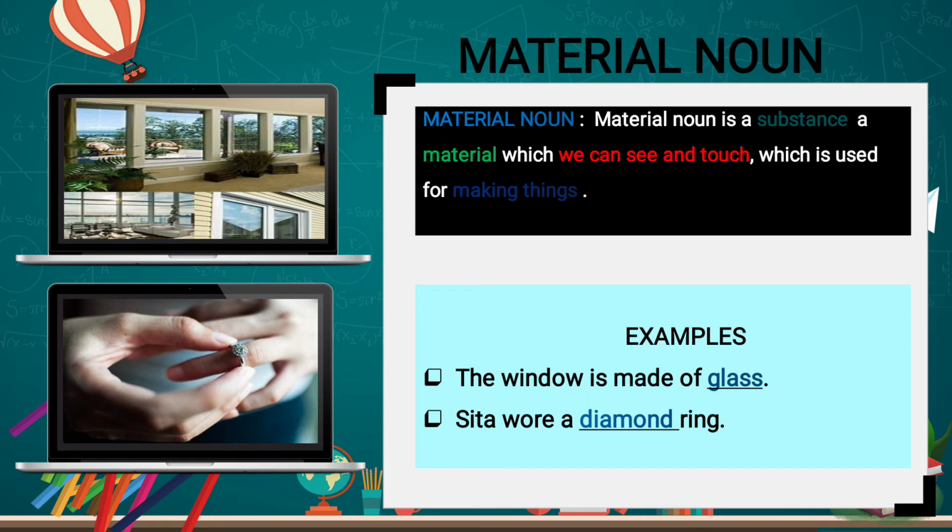Second is, Sita wore a diamond ring. Sita is also a noun. Which noun? It's a proper noun because it is telling particularly about Sita. Ring is also a noun and diamond is also a noun. But which is the material? Ring is made up of what? Here the ring is made of diamond. So that's why diamond is a material noun. It can be gold also, it can be silver also, but here the diamond is mentioned, which is a material, a substance. That's why diamond is a material noun and glass is also a material noun. Clear?